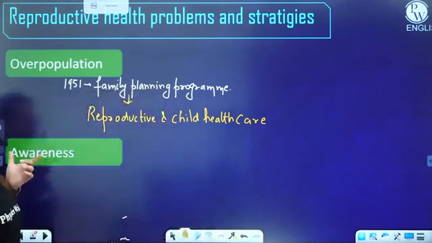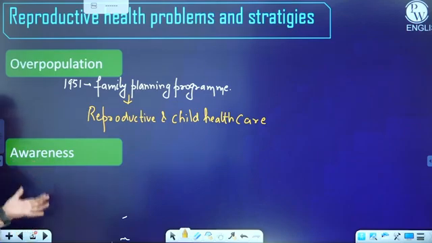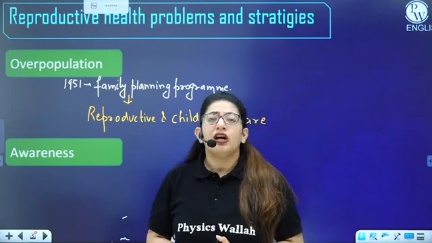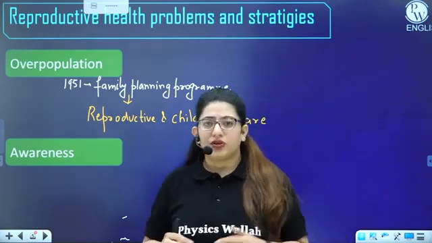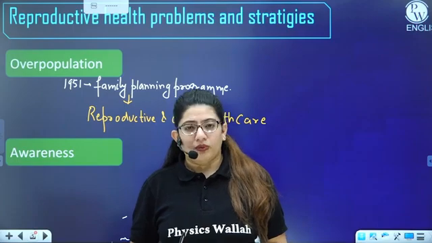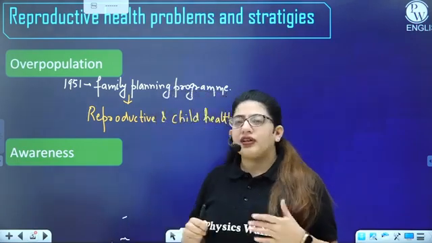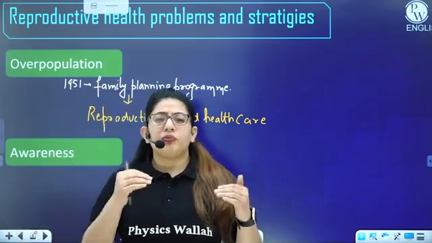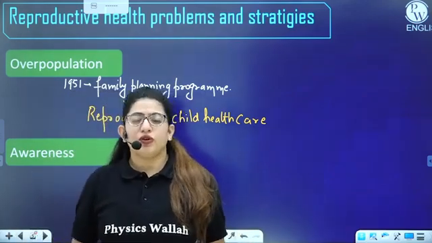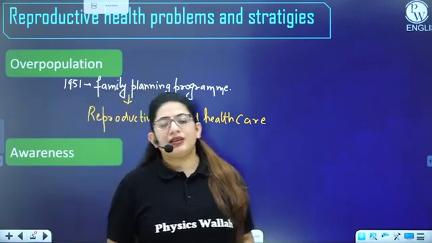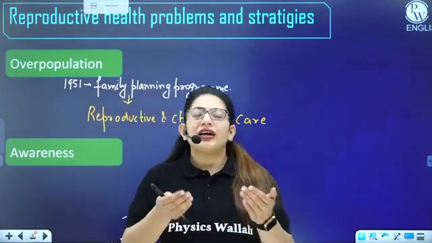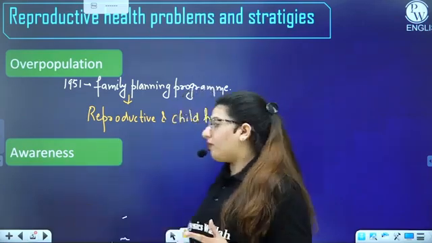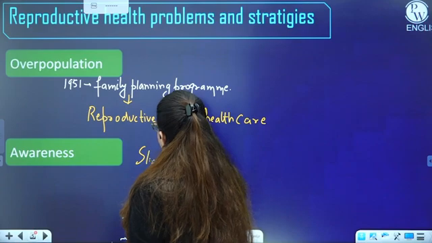Then we have awareness. As I've told you, you must have heard the slogan 'hum do hamare do'. The government is spreading a lot of awareness among people, those who are educated as well as those who are not educated. They are promoting the less-children norm, right? If there is a couple, one male and one female, and they die, they should be replaced by the same number of individuals, not more than that. For example, in a family there is one husband and wife. If they die, they can be replaced by their two children. If they have three children, the population is going to explode, right? So always remember the slogan 'hum do hamare do'.